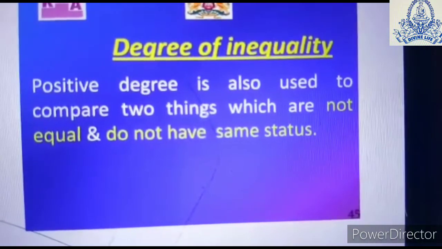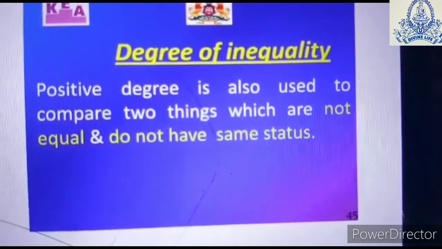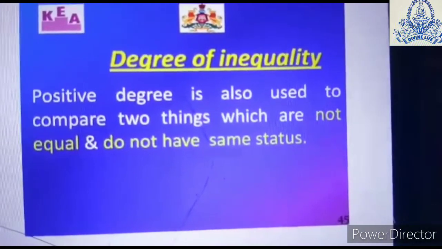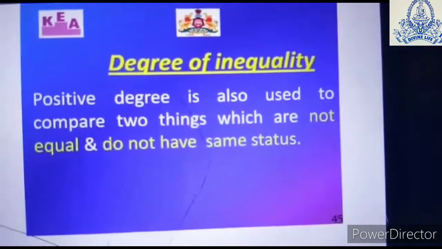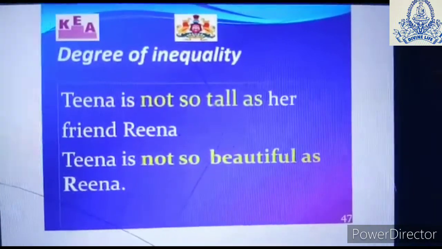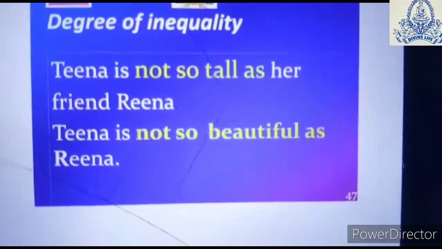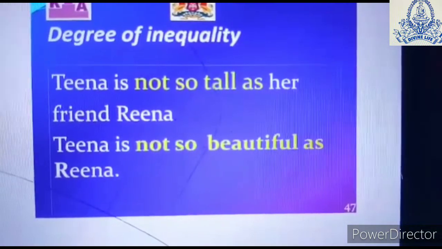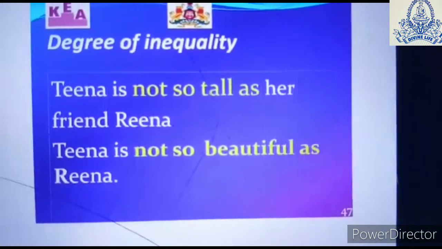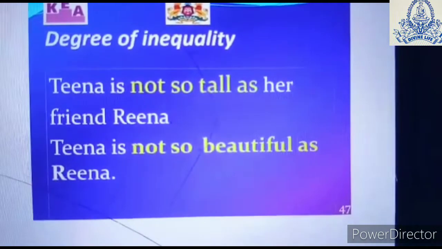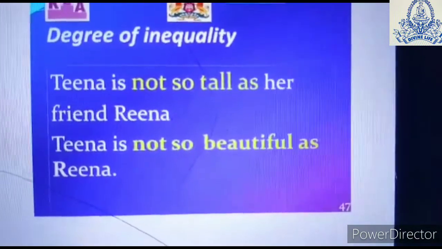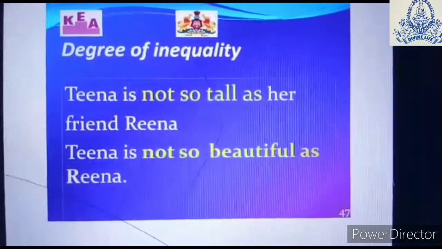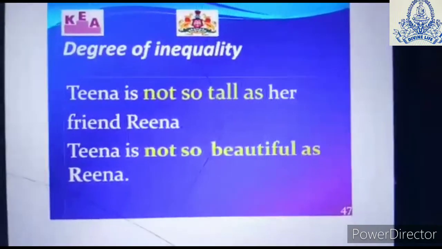Now the next is degree of inequality. Now positive degree is also used to compare two things which are not equal and do not have the same status. Now with the example it will be clear. Degree of inequality: Tina is not so tall as her friend Reena. Tina is not so beautiful as Reena. So here the word "as" is not used, the negative word, that is "not so", is used.